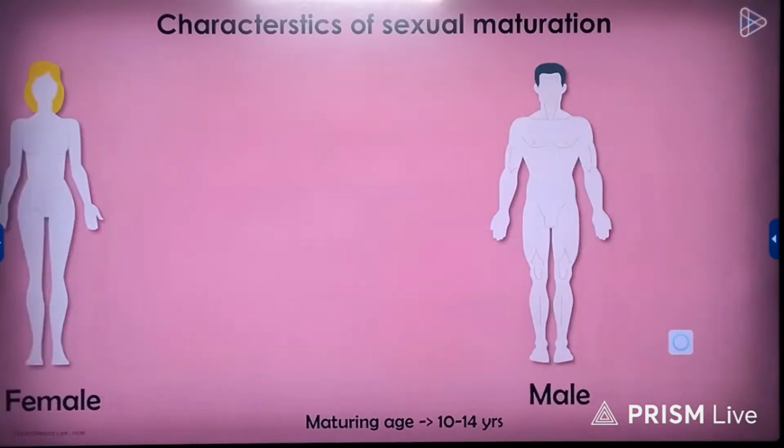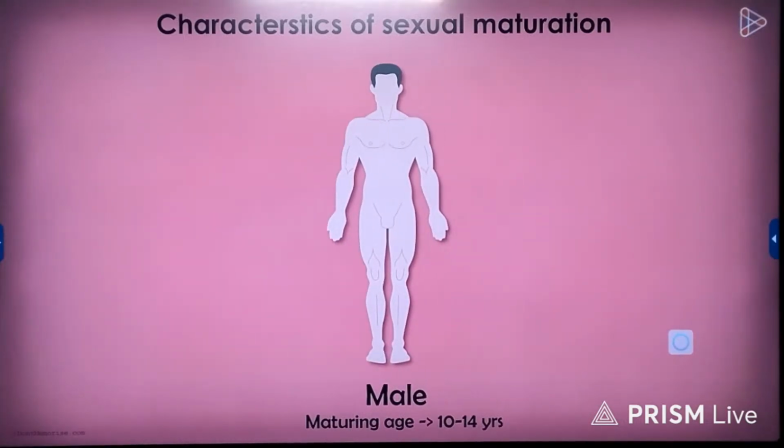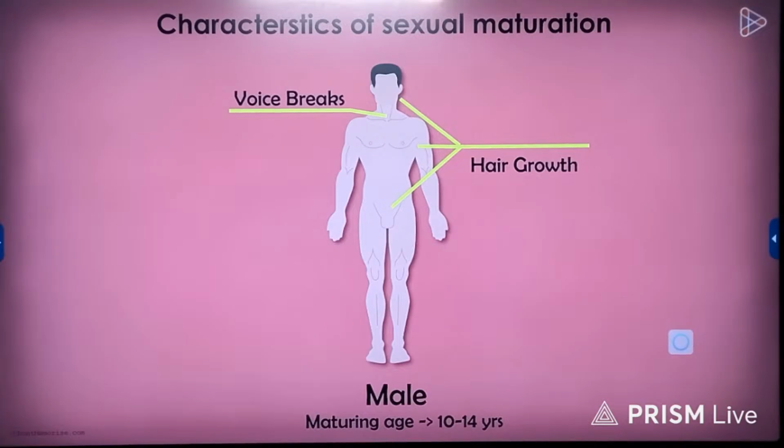Let us see the indicators of sexual maturation in males. What changes can you observe on the face of a schoolboy as he advances in his years? The facial hair, of course. The beard and the mustache, as we call them, are sure indicators of sexual maturation. What are the definitive changes in the voice of a boy? The voice of a maturing boy deepens, and we call this voice breaking. The voice of a boy slowly breaks into the deeper voice.